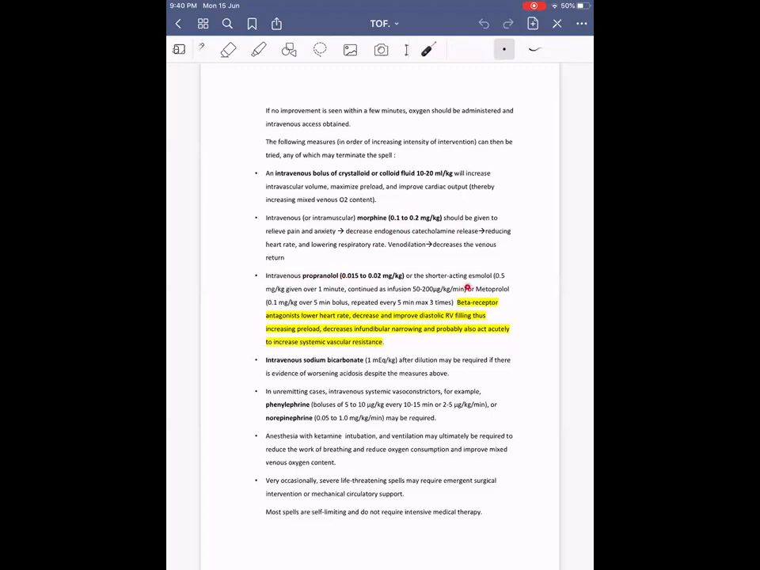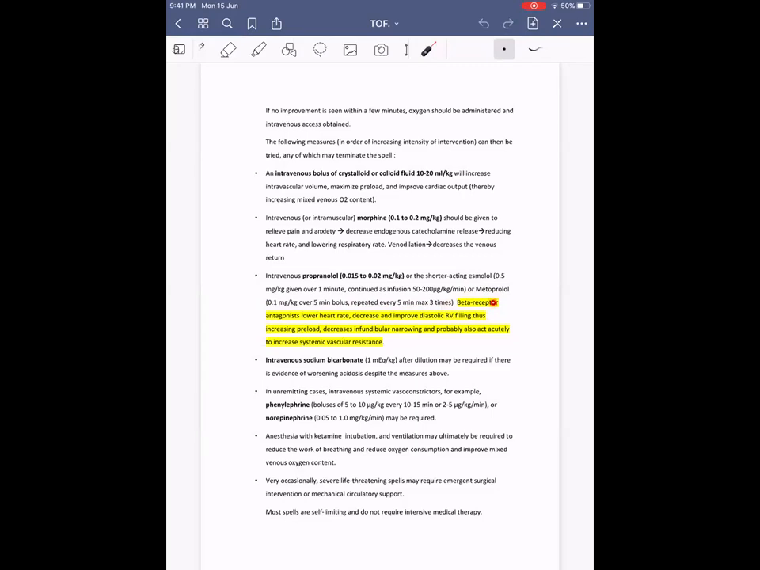Then coming on to intravenous propranolol, however, it is not available. So commonly used in our institutes, it will be metoprolol or oral propranolol. Among the available drugs in India, we can either use short-acting esmolol, 0.5 mg per kg given over 1 minute, continued as infusion at 50 to 200 micrograms per kg per minute, or metoprolol 0.1 mg per kg as a 5-minute bolus, repeated every 5 minutes up to a maximum of 3 times. However, during this we have to take care that the patient does not go into bradycardia or hypotension.